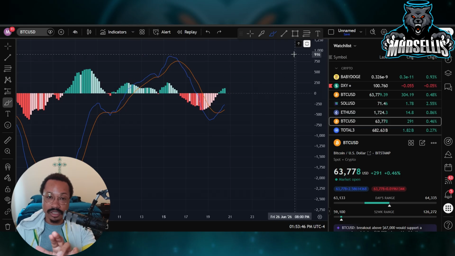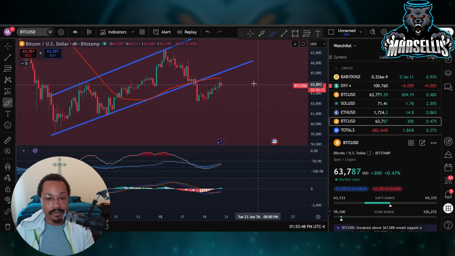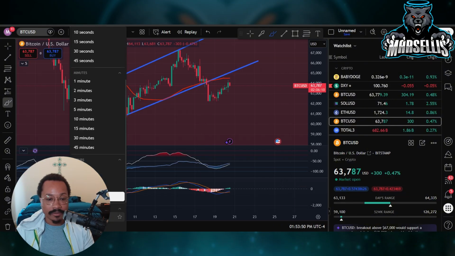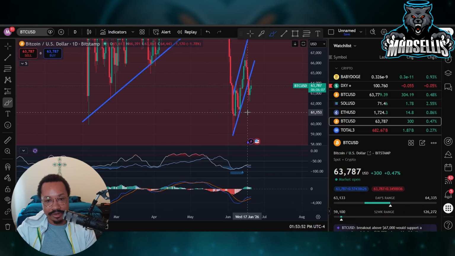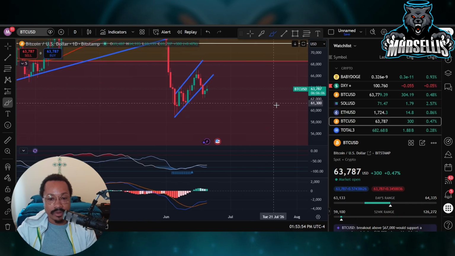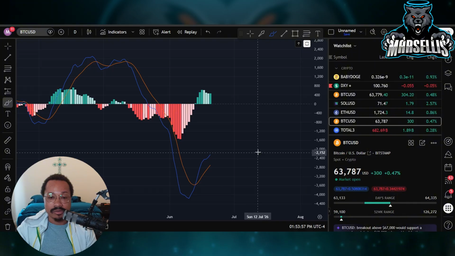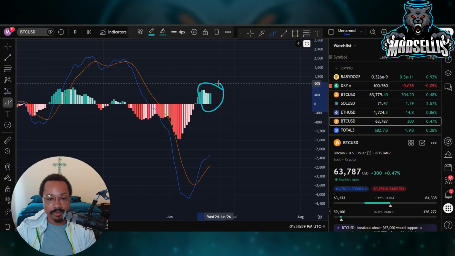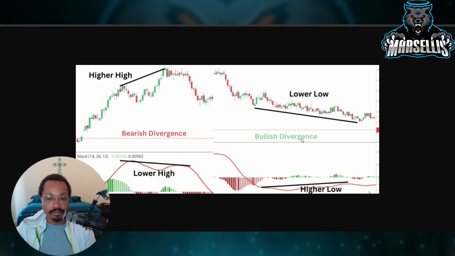Now, this is just the 4-hour chart. The daily chart is really where we want to be, the daily and the weekly chart. On the daily chart, we're seeing a little more buying pressure than expected, but it's still bullish divergence. So we should still have a lower low, a lower price coming in.